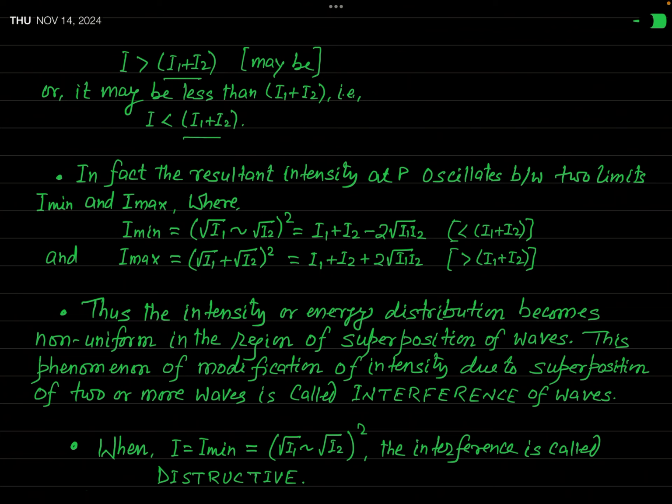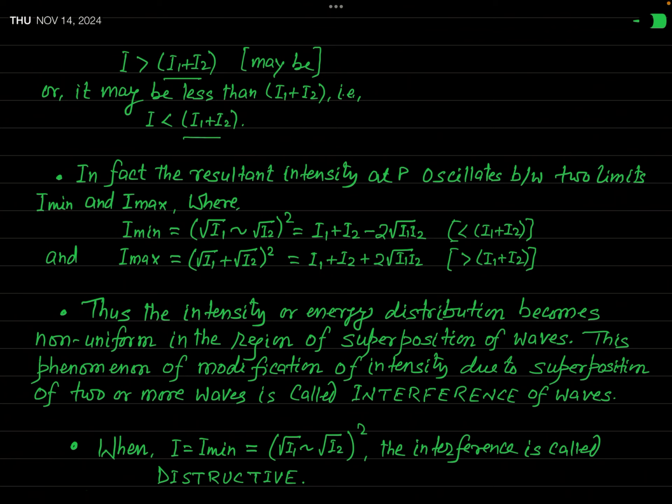At the point of superposition, the resultant intensity is not fixed. At different points, the intensity will be different. It is not always I1 plus I2. As I have told you, this may be greater than I1 plus I2, or it may also be less than I1 plus I2.